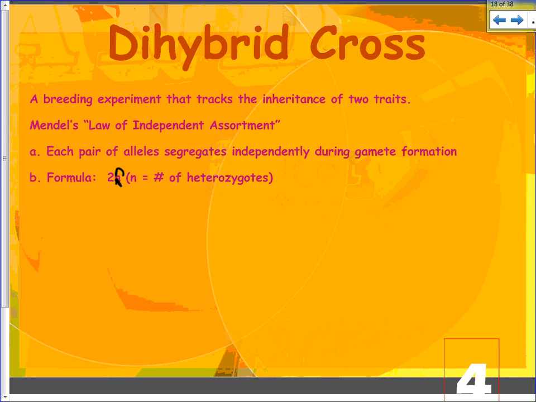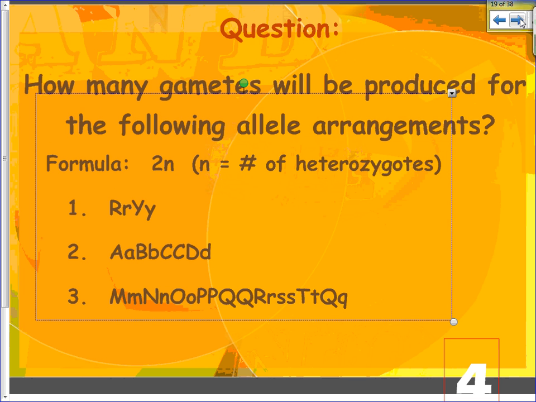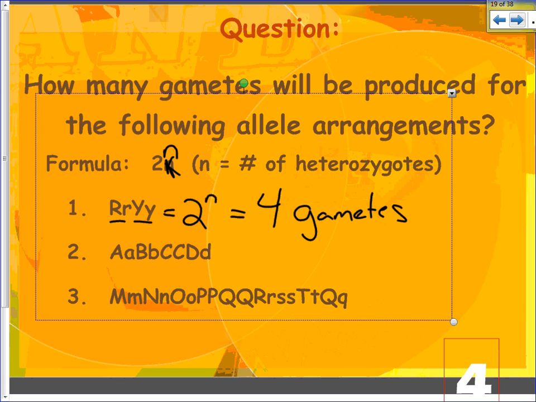So for example, we've got some practice here just to apply this formula. Remember, for some reason this didn't show up properly, so that should be 2 to the n. So in our first question, big R, little y, there are 2 heterozygotes. So if we go 2 to the 2, that equals 4 possible gametes. And so this is a first step when determining how many gametes I need to account for in a cross.